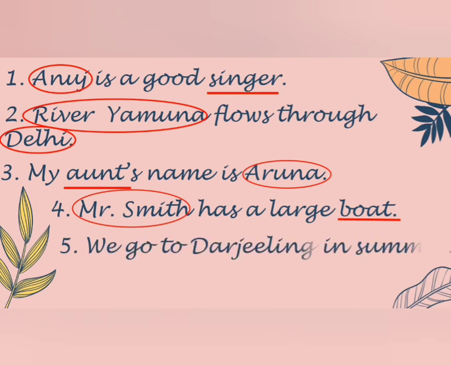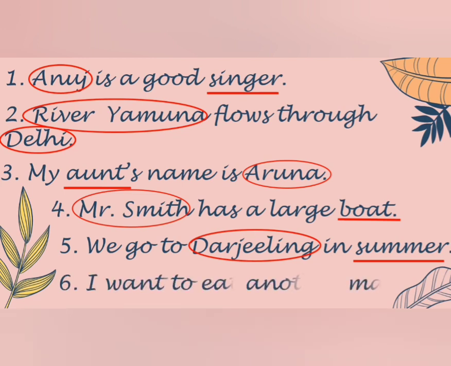We go to Darjeeling in summer. Darjeeling is the name of a city, so it's a proper noun. Summer is common noun. I want to eat another mango. Mango is a common noun.